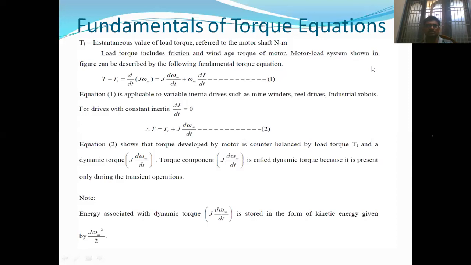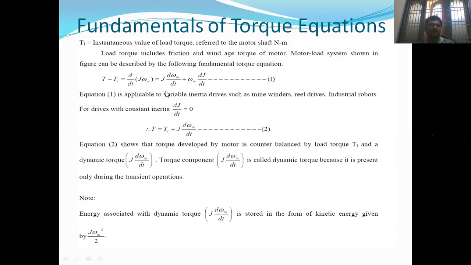So the motor load system shown in the figure can be described by the following fundamental equation, that is T minus TL is equal to d by dt of J omega m. Simplifying this equation gives J into d omega m by dt plus omega m into dJ by dt.